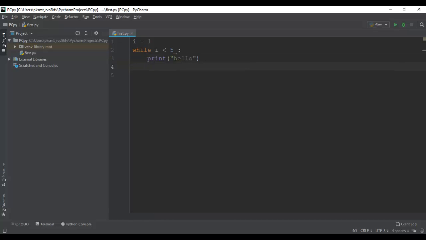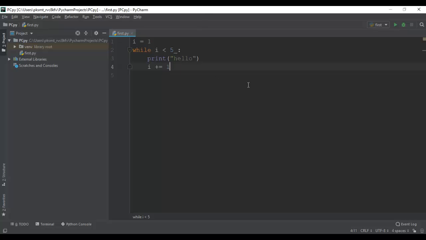To prevent that, we are going to increment the value of i for every iteration, using the assignment operator, a shorthand notation which resembles i equal to i plus 1.